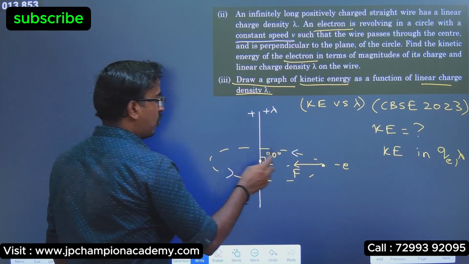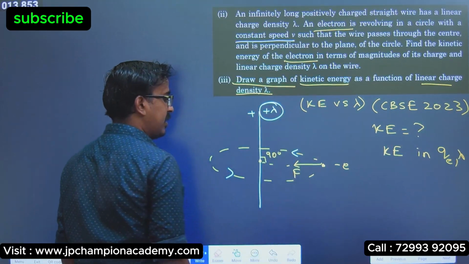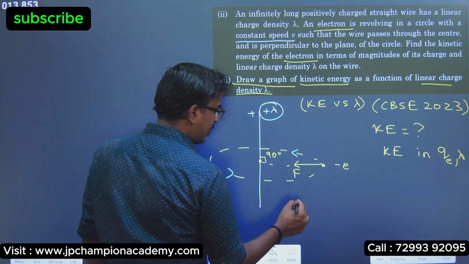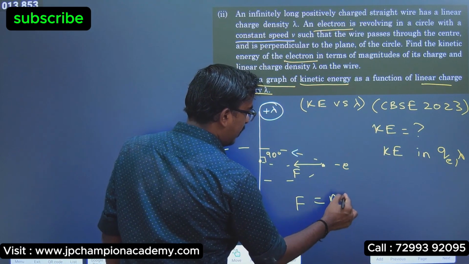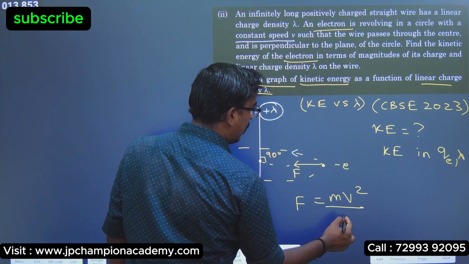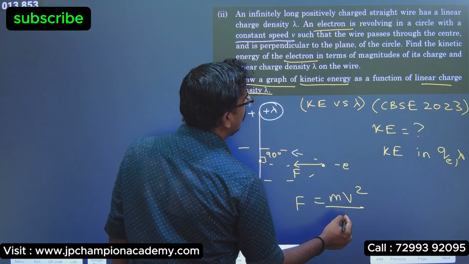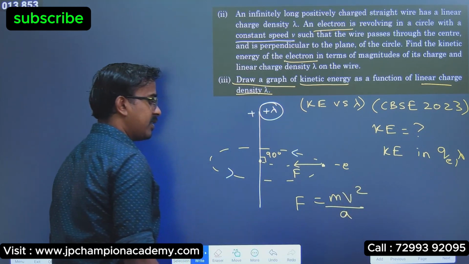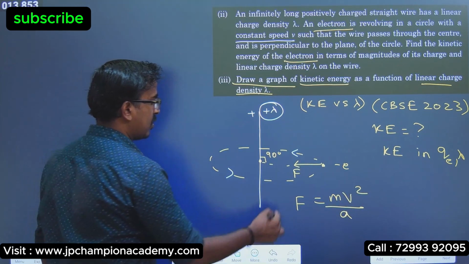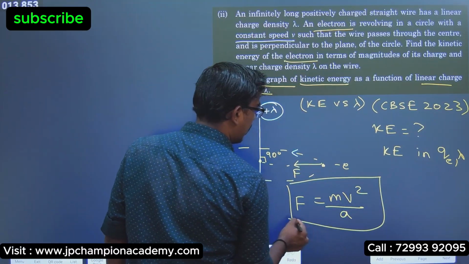Okay, so that force is created by this linear charge density. So the force acting due to the wire charge will be equal to mv square by r, because that will provide the necessary centripetal force. Okay, and the radius, can we take it as a? Yes, we take the radius as a. This force acting towards the center is equal to the centripetal force.